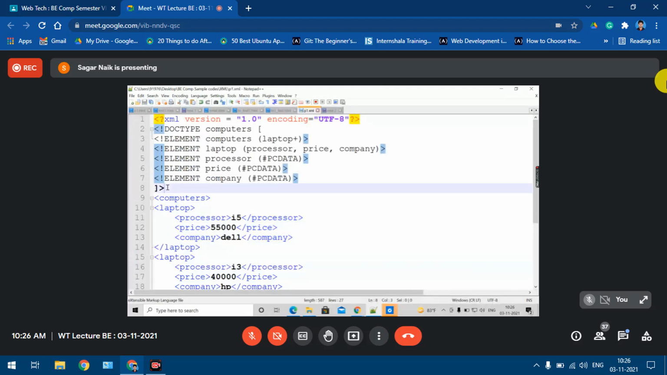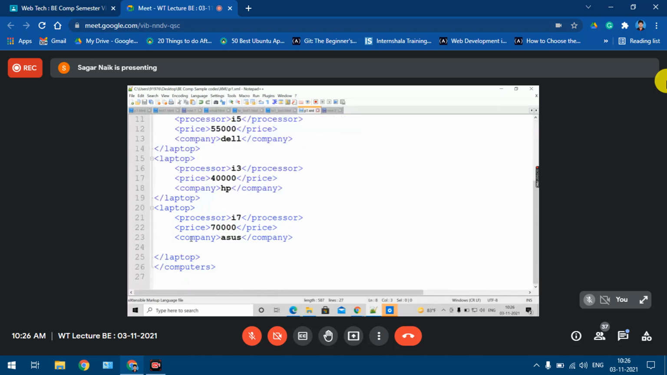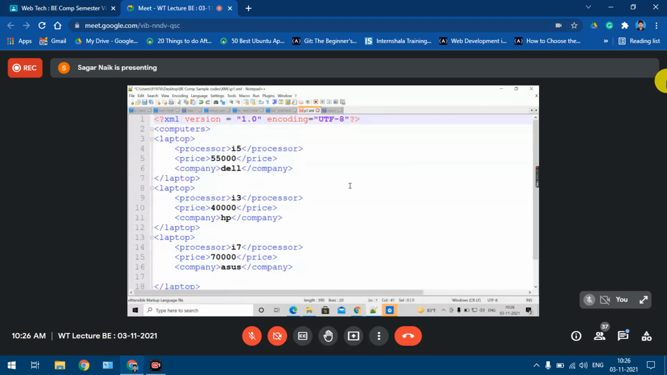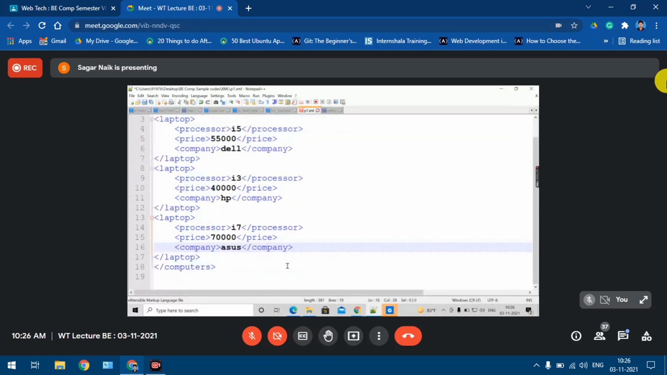I'll take this element. Just a minute. I think this example was solved. No. Okay, so I'll take this XML file. This is the XML file I have defined, a simple XML file.